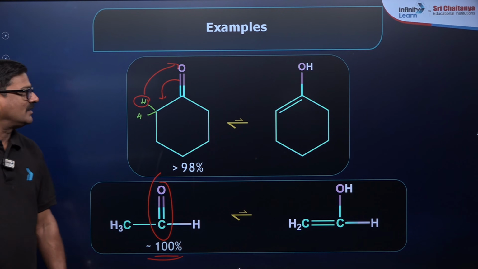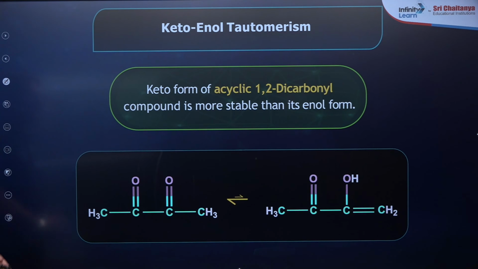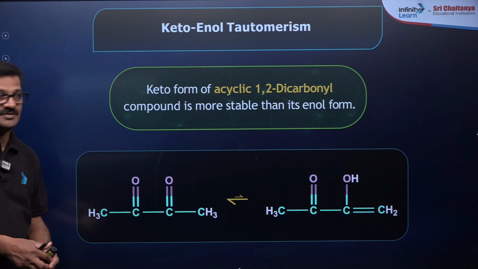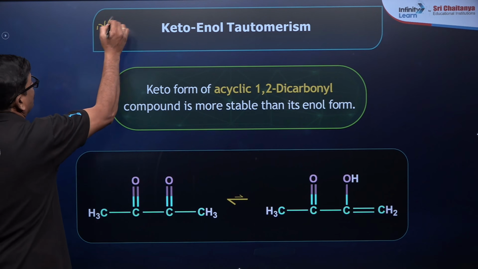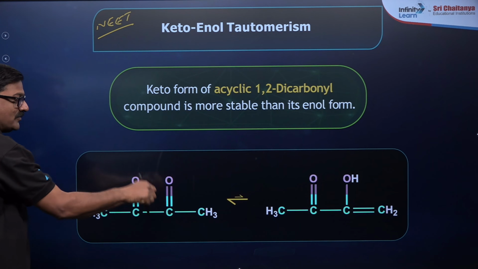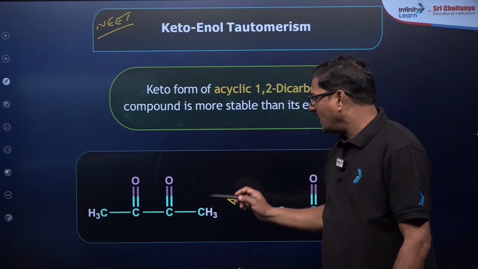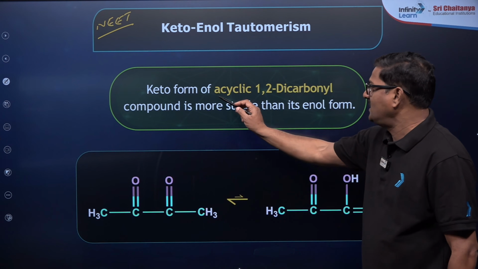And moving ahead, the keto form of an acyclic 1,2-dicarbonyl compound is more stable. Now we are into the depth of the subject. Try to use these topics I am giving you for NEET directly.